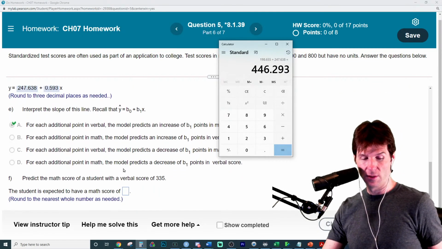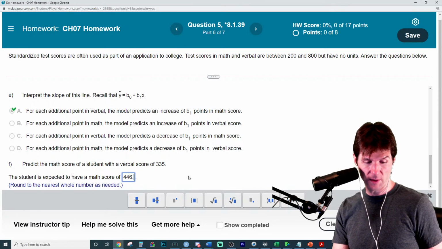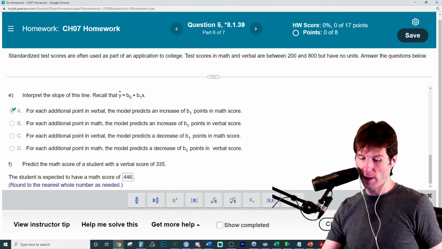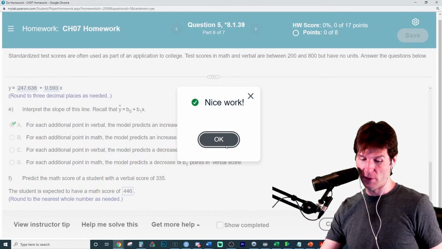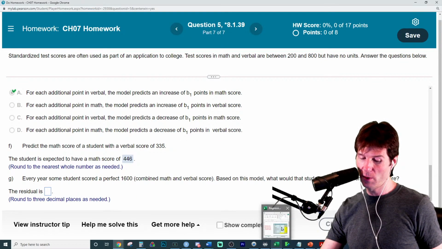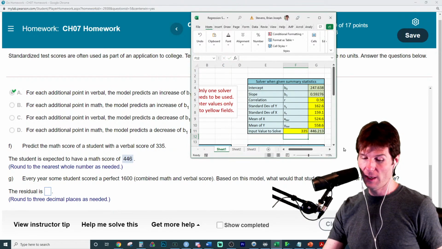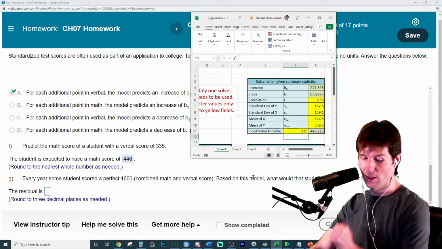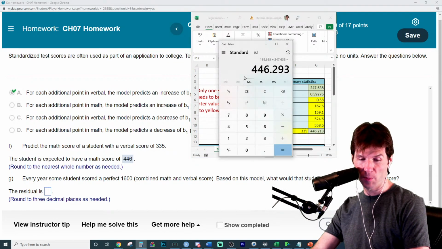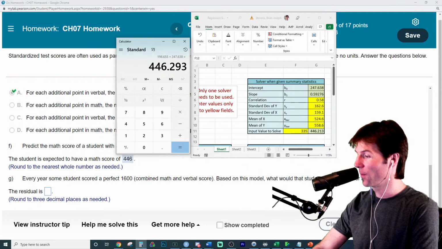And there's the answer. But I said there's an easy way for this, right? It says round to the nearest whole number. The easy way to do this is to go here to the solver and input a value of 335. And it actually shows you the answer. So it carries all your decimals, pretty much exactly what we see, but it's going to solve it for you.